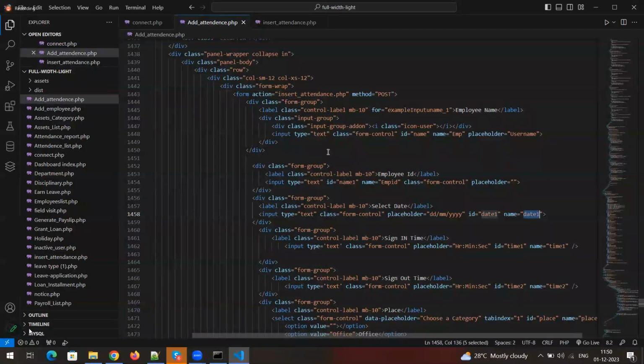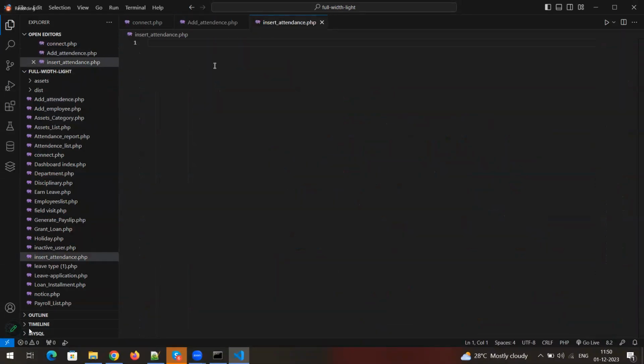Now next, we need to write the backend coding. Before we start writing the backend coding, we need to link the SQL connection file in all the PHP backend files. How to link it? We will use a method called include, and include this connect.php file.